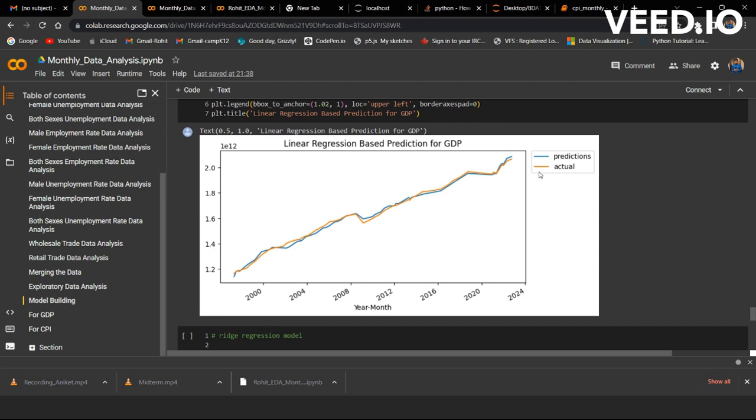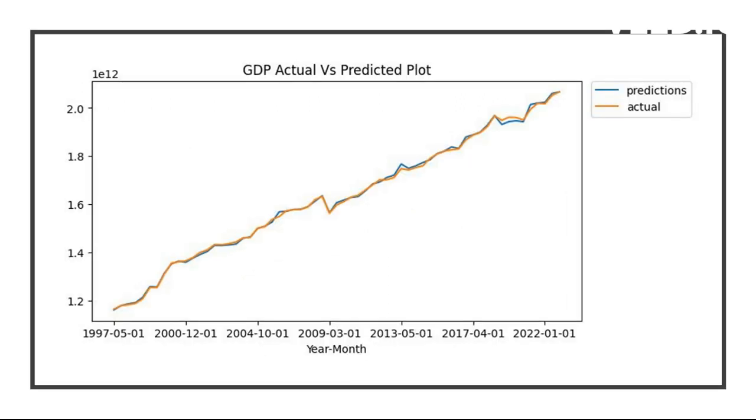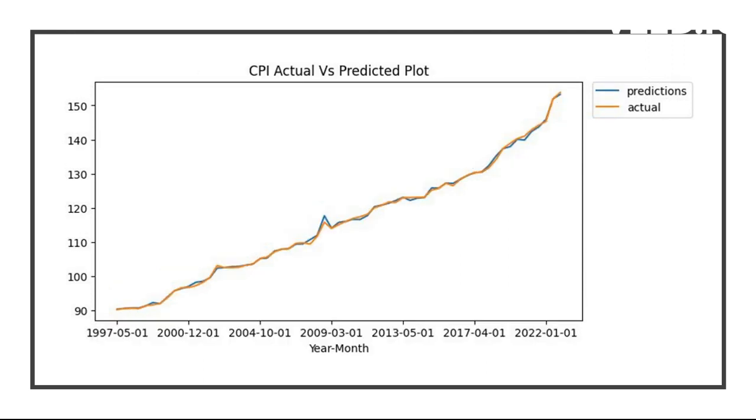Here we can see the predictions are very much on par with the actual data. If we go to the visualizations, for the linear regression based prediction for GDP, over the years it's almost the same. Similarly, the GDP actual and predicted plot also moves accordingly. Similarly for the linear regression based prediction for CPI, there is almost the same equality between the predictions and the actual data, as in the CPI actual versus predicted plot.